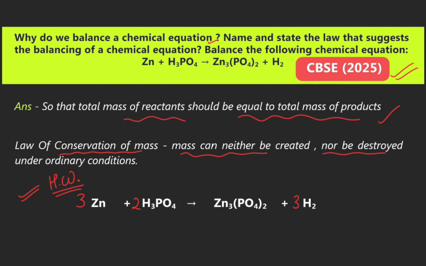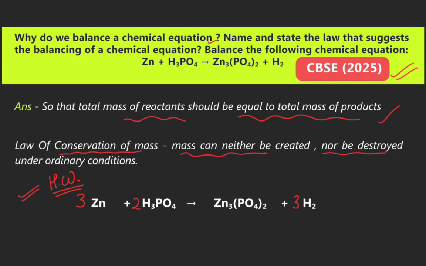Balance the following chemical equation: when zinc reacts with phosphoric acid, it forms zinc phosphate and releases hydrogen gas. This question came in CBSE 2025. Answer: so that the total mass of the reactants should be equal to the total mass of the products. Law of conservation of mass: mass can neither be created nor be destroyed under ordinary conditions.